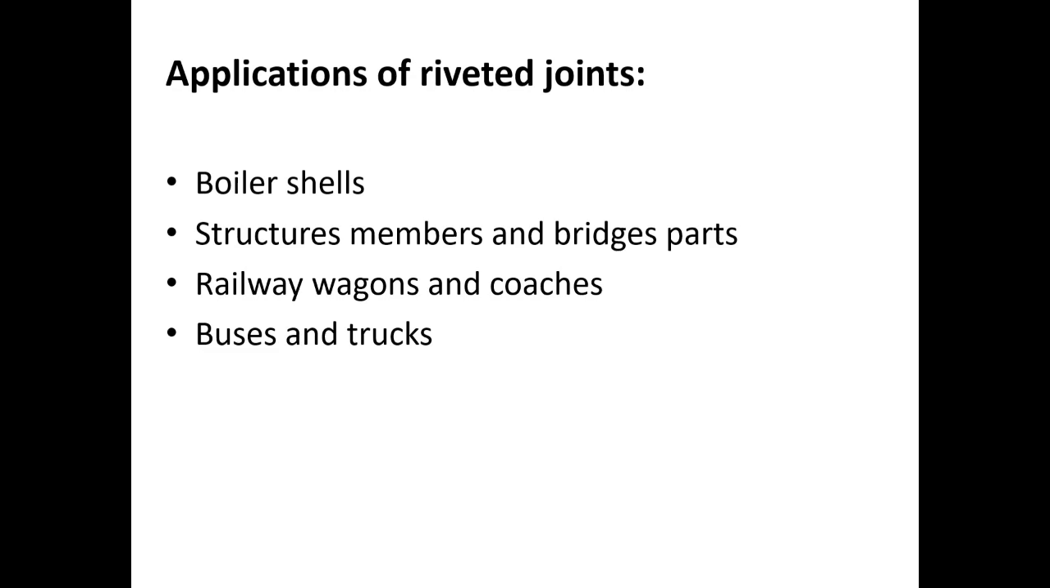Next, applications of riveted joints. The first one, boiler shells. Next one, structures, members and bridge parts use it. Next, railway wagons and coaches use it. Next one, buses and trucks use it.